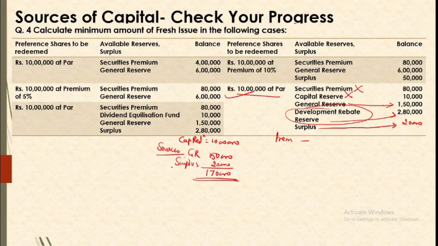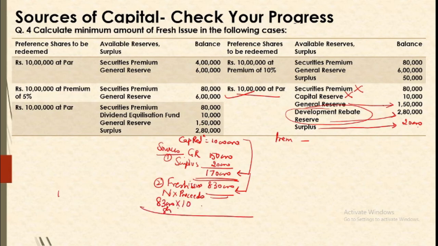Okay, it means our second source, that is fresh issue proceeds, should be 8,30,000. Then only the 10 lakh rupees amount will be matched. Now herein number of shares into proceeds per share. So if we assume a share of 10 is being issued at 10, then proceeds will be 83,000 shares at the rate of 10.